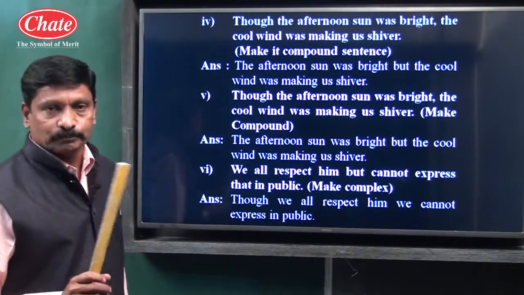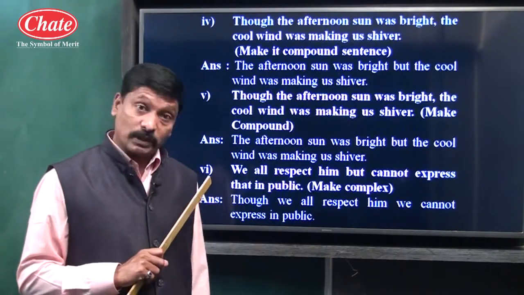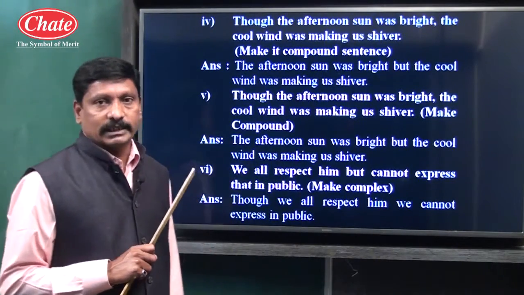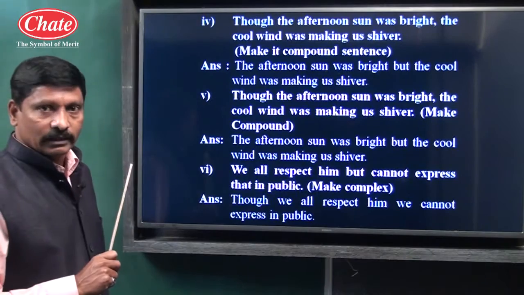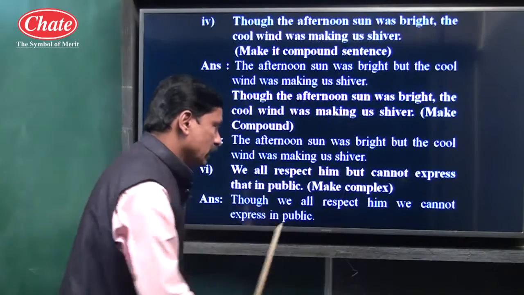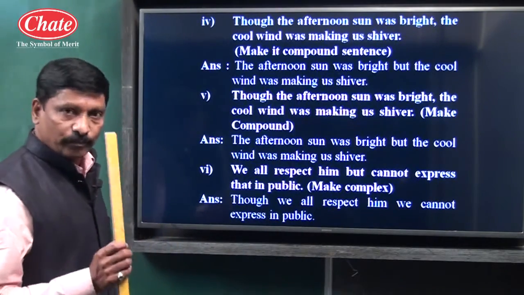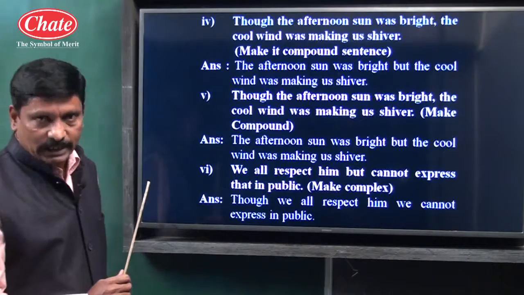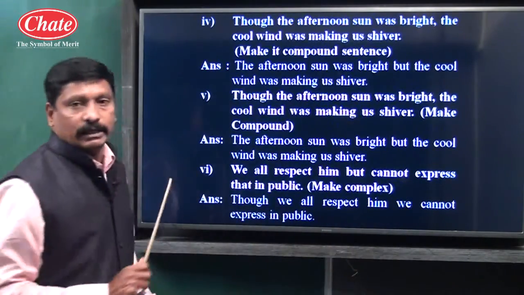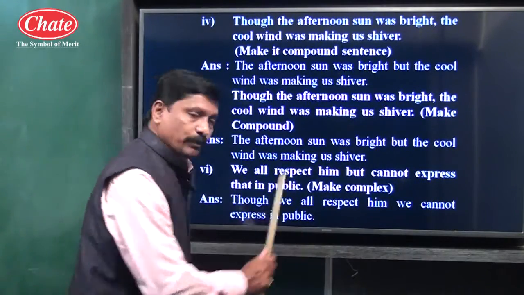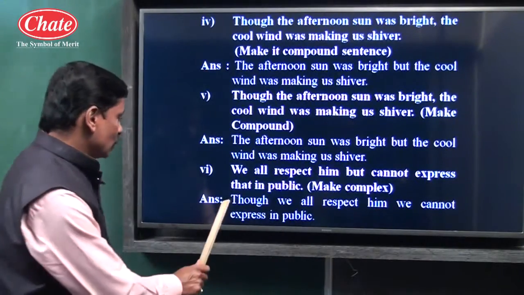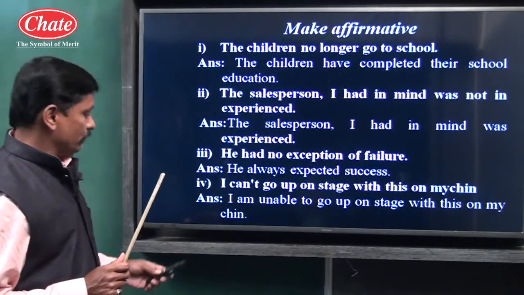And complex means, children, there should be one main clause and at least one subordinate clause. And the second care we have to take is that in a complex sentence we have to use an appropriate subordinating conjunction. So children, though we all respect him, we cannot express in public. This is a complex type of sentence because we cannot express in public is the main clause, though we all respect him is the subordinate clause, and though is a subordinating conjunction.